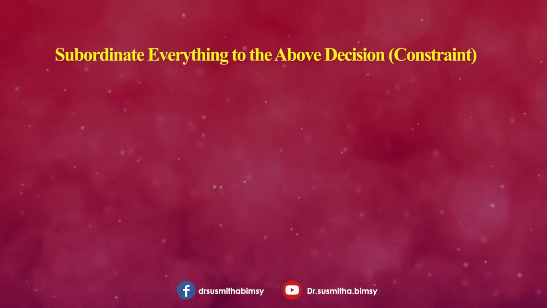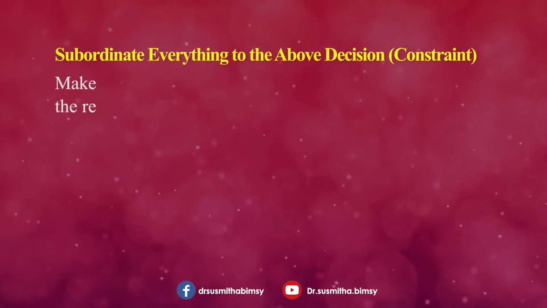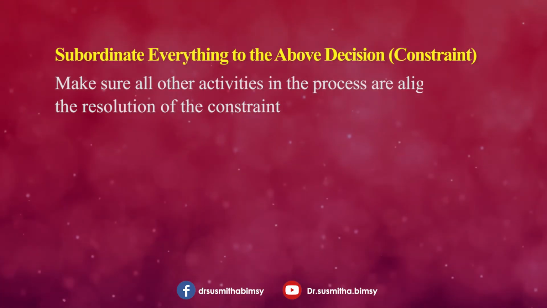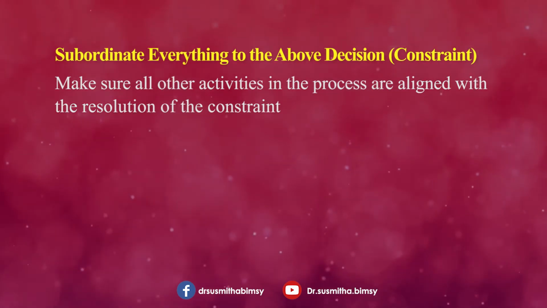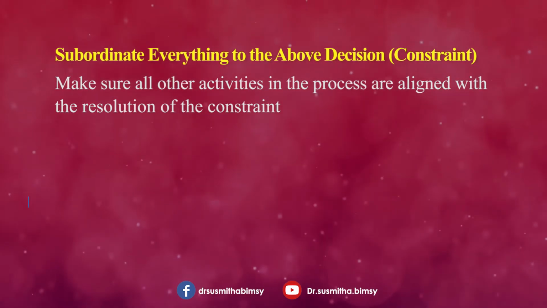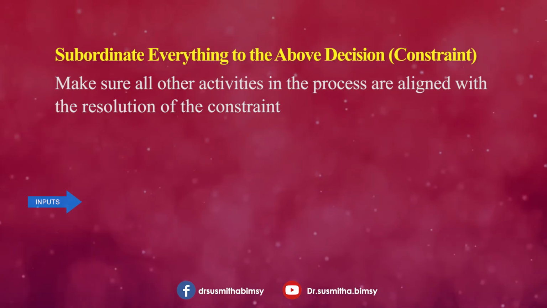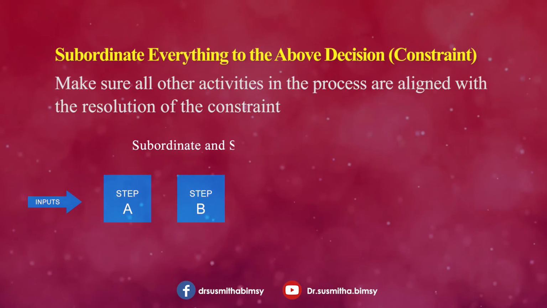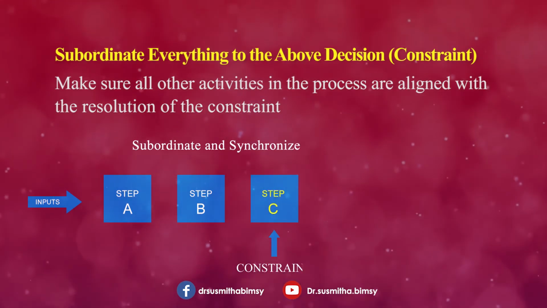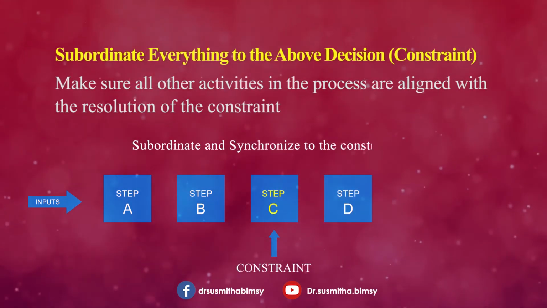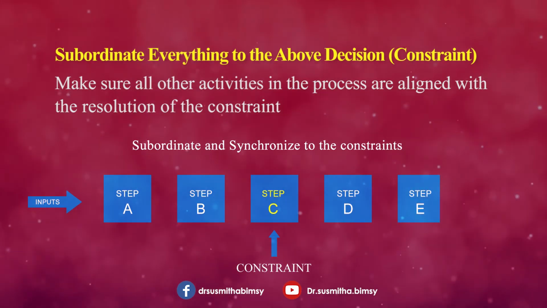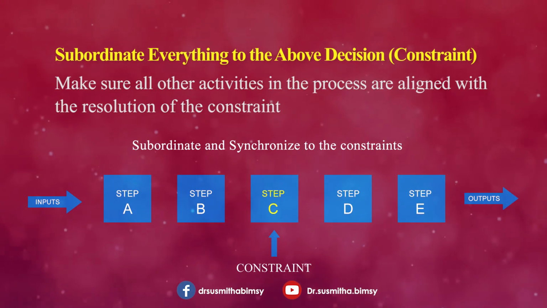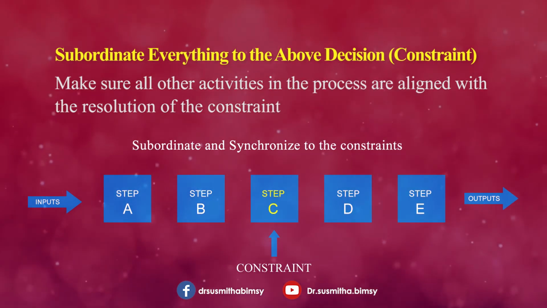This means optimizing the production process to the pace of the bottleneck. Suppose the production process involves 3 machines: one can produce 10 products per hour, the second machine can produce 20 products per hour, and the third can only produce 3 products per hour. Then you must operate the first 2 machines so they produce only 3 products per hour to keep pace with the bottleneck machine. So this activity reduces the excess inventory.